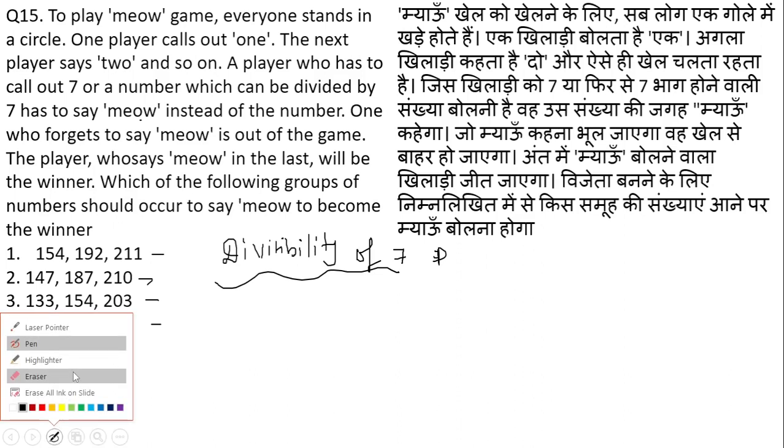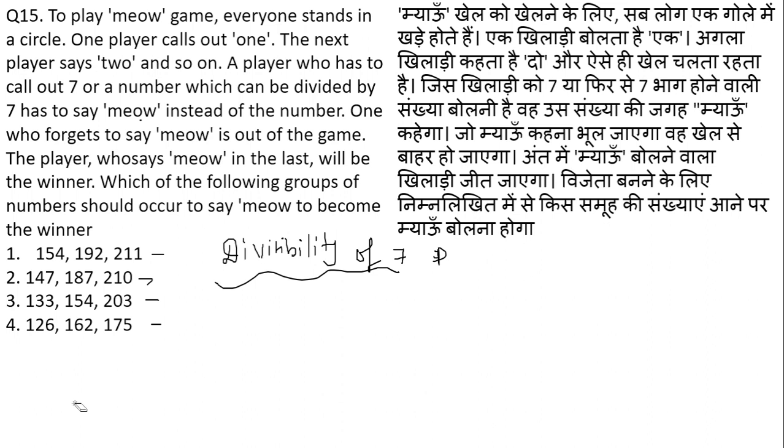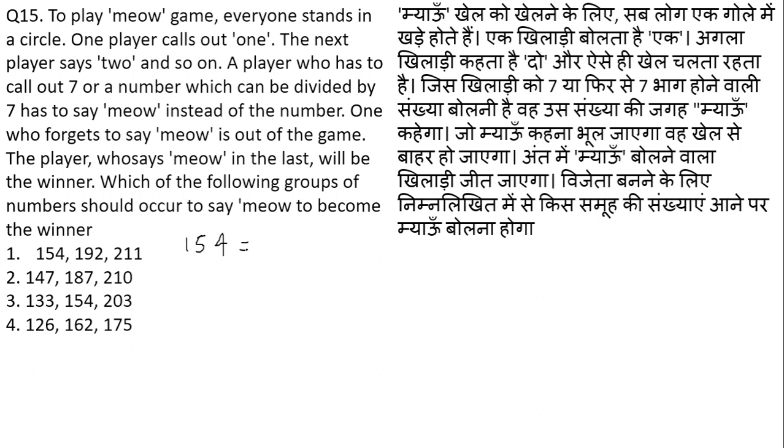Okay, let us check the options now. Look here, if I take the number 154 and check whether 154 is divisible by 7 or not, what I do is take twice the units place. This is the units place. What is twice of 4? Twice of 4 is 8. Now I subtract 8 from 15, that is 15 minus 8, which gives me 7. Now this 7 is divisible by 7, so 154 is also divisible by 7.